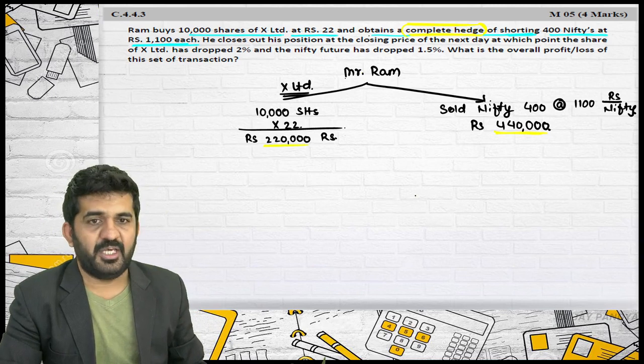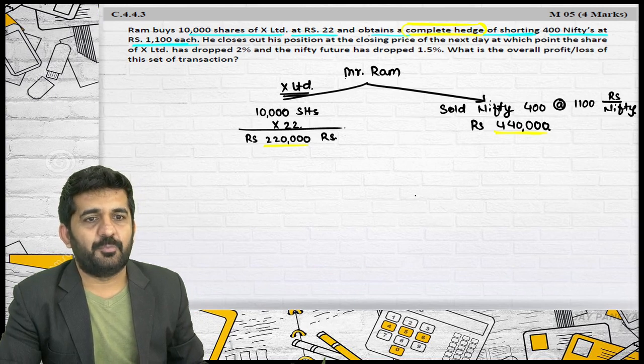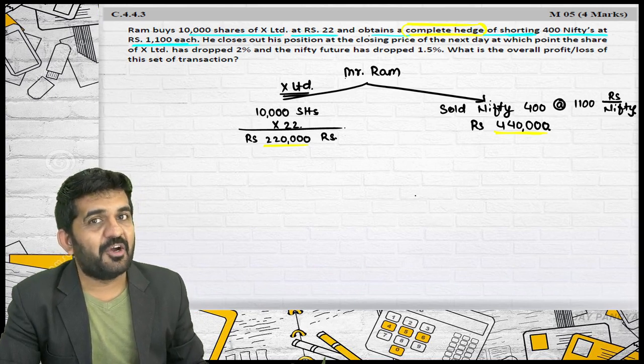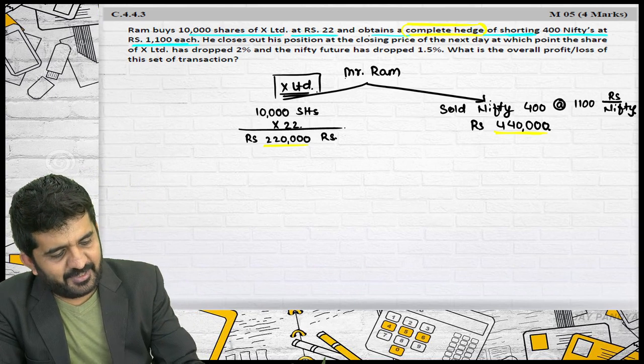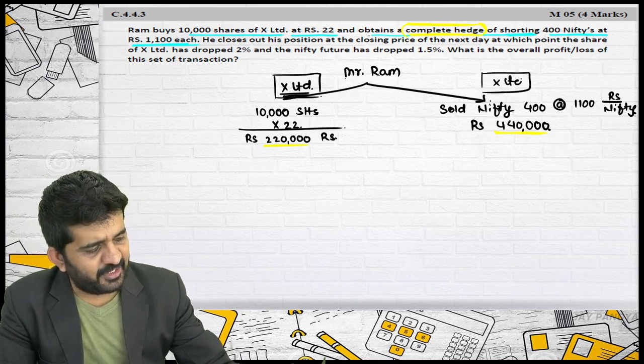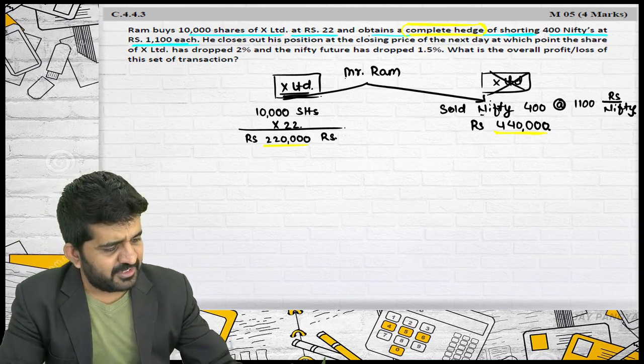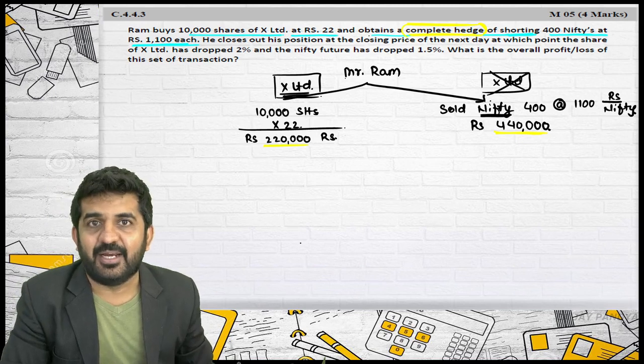Any student can give me the answer. He has just taken a position. Also, it can be a complete hedge. Try to understand. This is X Limited. If here also it is X Limited, then the figure should be 2,20,000. Here there is no X Limited. What is this? X Limited or market? It is market. Is it alright?